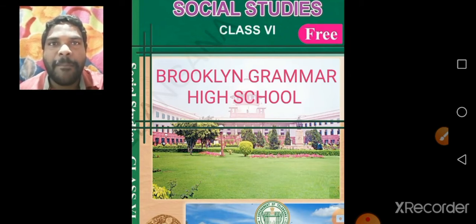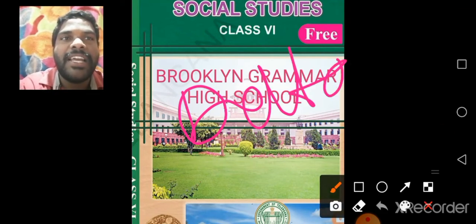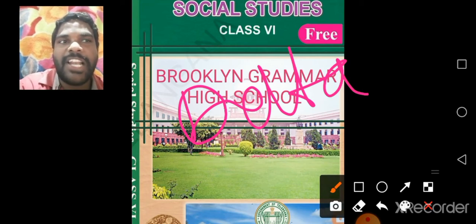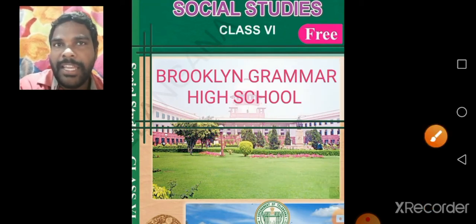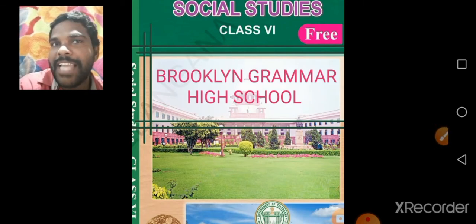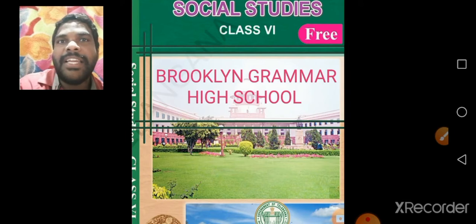Understand children, before joining the sea, a river is divided into small streams, and it forms a triangle shaped land. This triangle shaped land is called a delta. Understand children? See children, in the northern plains, the Ganga river and the Indus river formed the Indo-Gangetic plains. Like that, so many deltas are formed in our country.